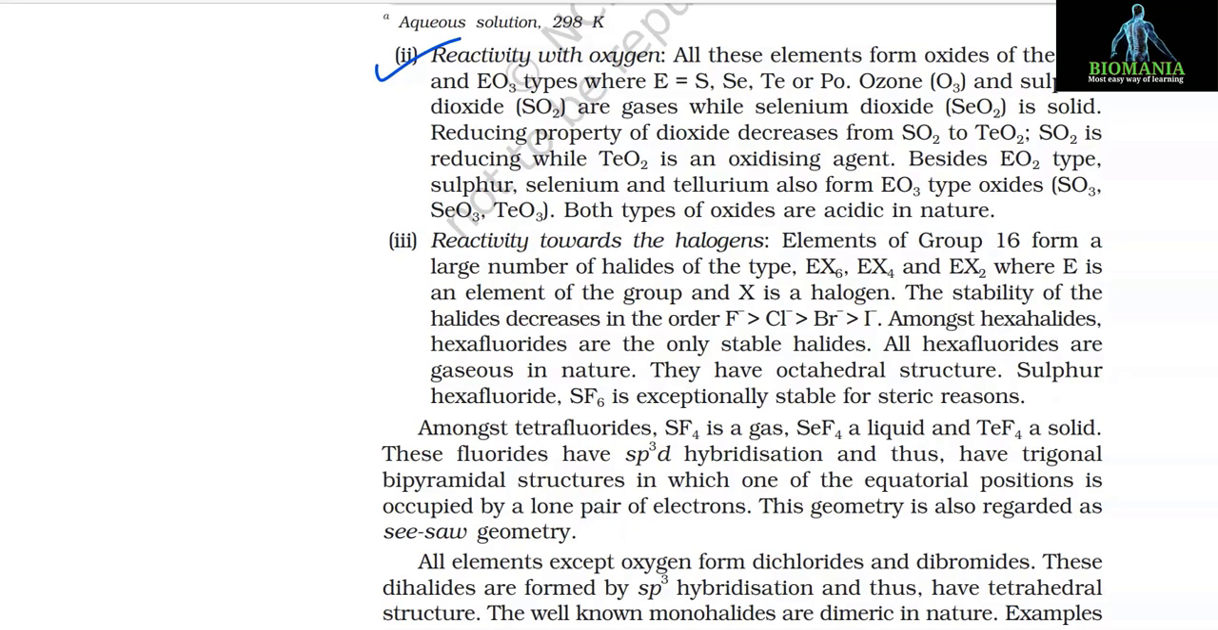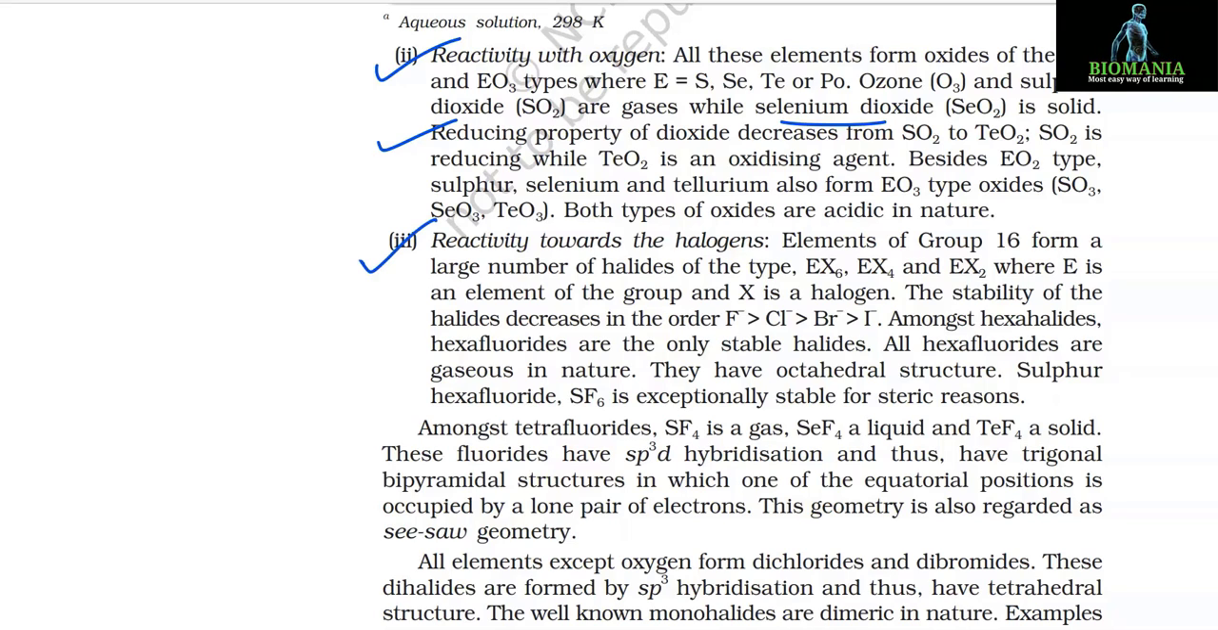All these elements form oxides of the EO2 and EO3 types, where E is sulfur, selenium, tellurium or polonium. Ozone and sulfur dioxide are gases, while selenium dioxide is solid. Reducing property of dioxide decreases from SO2 to TeO2. SO2 is reducing while TeO2 is an oxidizing agent. Besides EO2 type, sulfur, selenium and tellurium also form EO3 type oxides SO3, SeO3 and TeO3. Both types of oxides are acidic in nature.